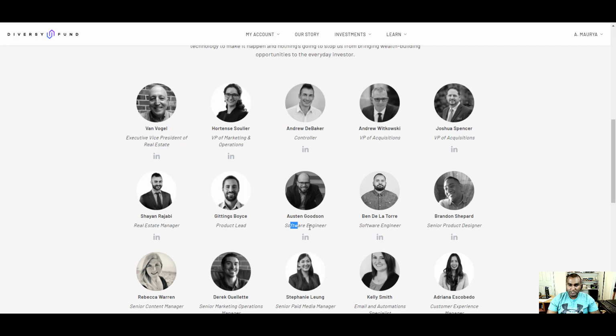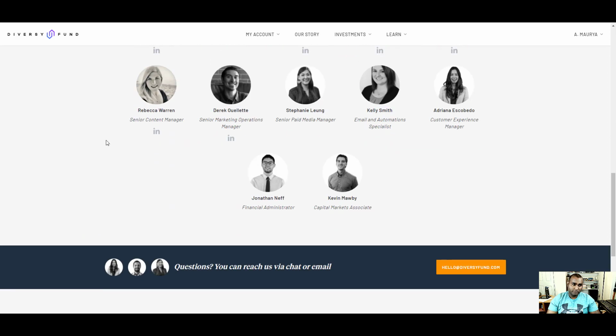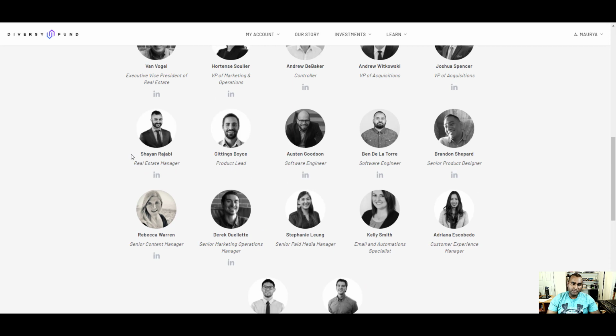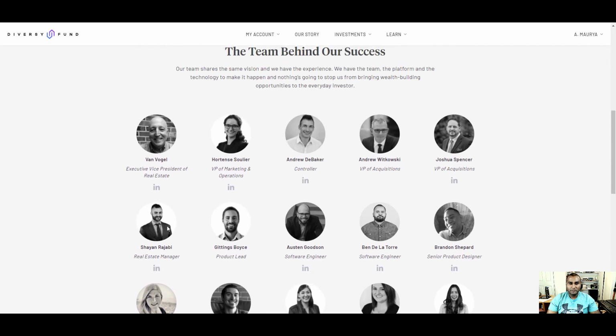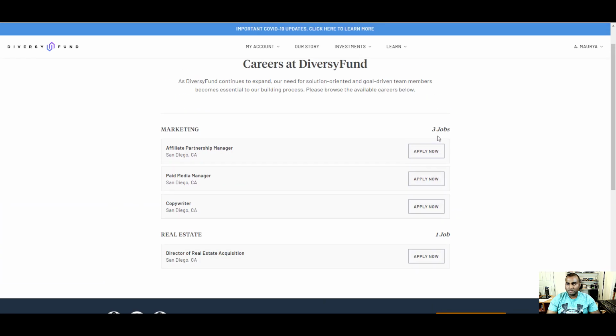They have software engineers that they brought in. They have a CTO they just brought in, I think. I don't see an app for DiversyFund yet. I think that might be the next thing that they might be working on. They are working on growing their team. They have 4 openings on their careers site. Marketing is 3, and 1 is for real estate.